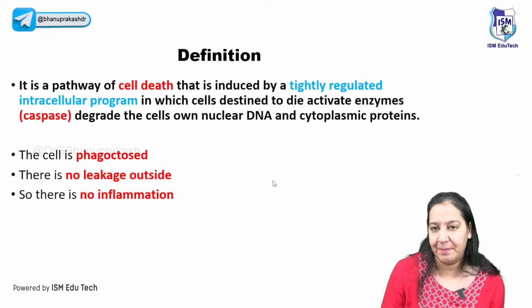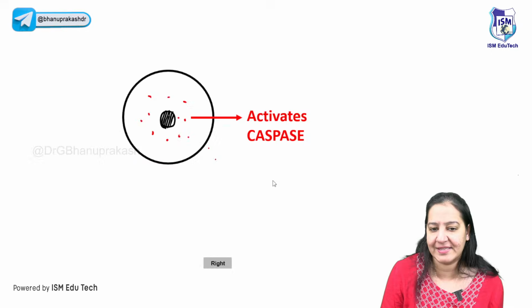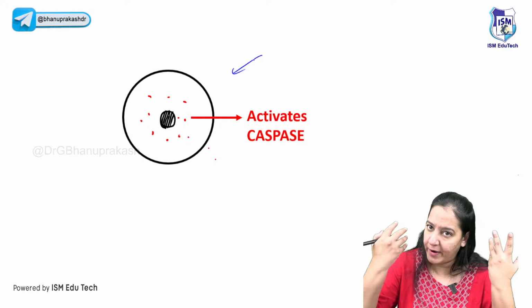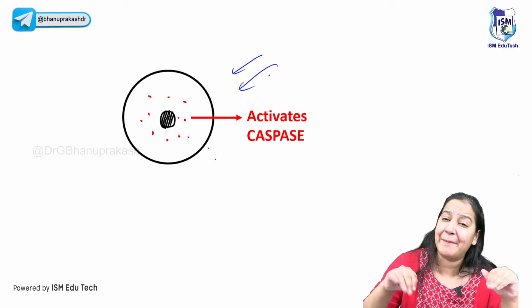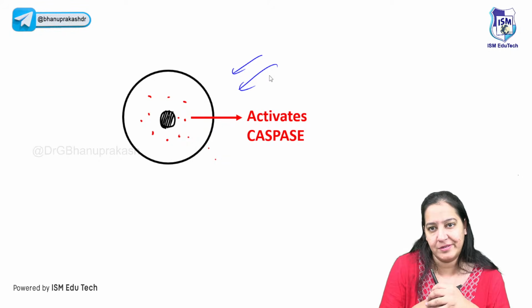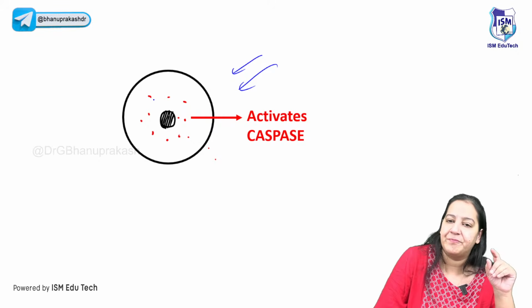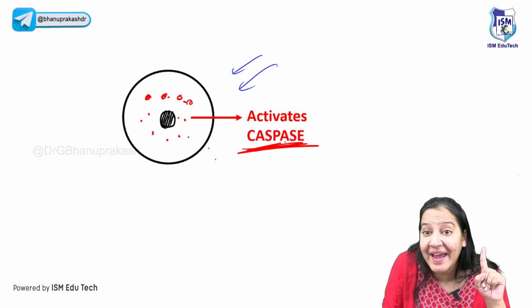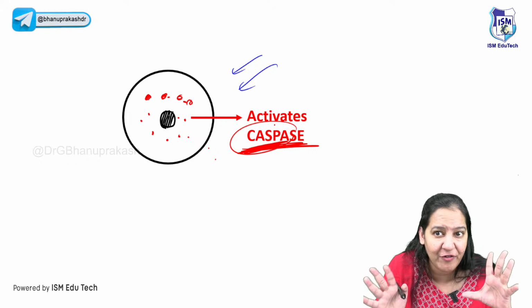Now, how does the cell commit suicide? Just suppose this is a cell. Either its function in the body is over or the nucleus is damaged too much to be repaired, so this cell will think, I must commit suicide. Inside all human cells there is an enzyme called caspase. Don't forget, caspase is the heart of apoptosis.